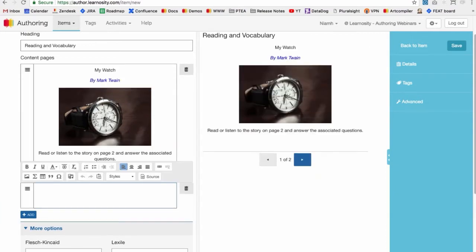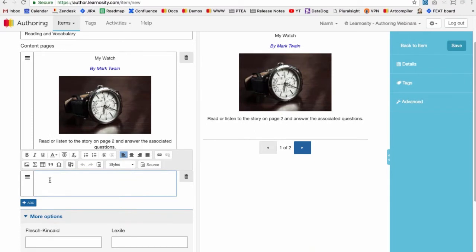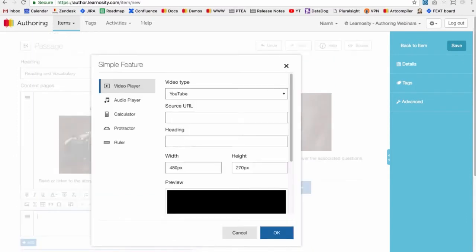So now what I want is I want to have some audio embedded with my passage. So I want to have the audio for the passage so that the student doesn't have to read. If they can't or don't want to, they can listen to it instead. So I'll put that at the top. So what I'll do is I'll go again to our text toolbar, and I'm going to select the simple feature option here. So it's the icon with the music note. Click on that and you'll get another pop-up box. And in here, select the audio player from the menu.